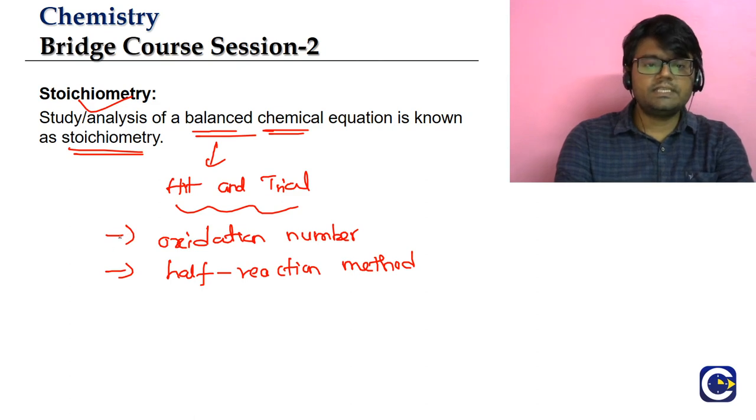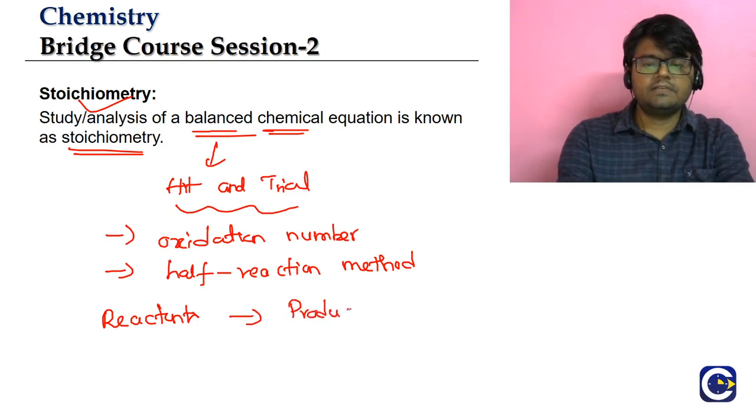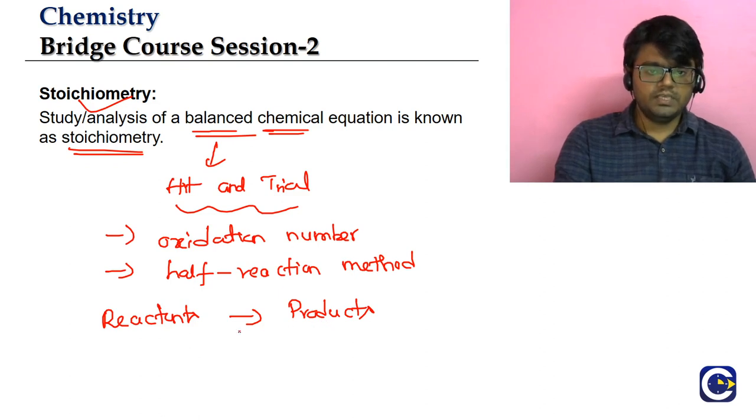Now the question is, what do you mean by analysis? If we have a chemical reaction, then we know that there will be reactants, and as a result of the chemical reaction we will get products. The question is, how much reactant must we take to get a particular amount of product, or if this much amount of reactants is given to us, what will be the amount of product we will get?